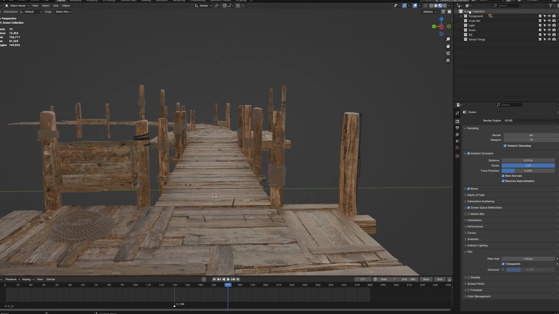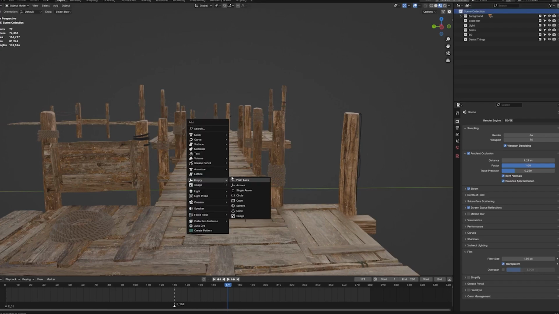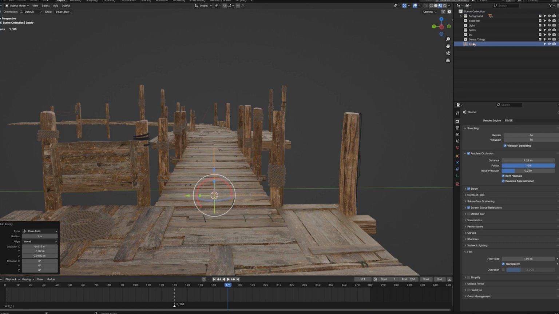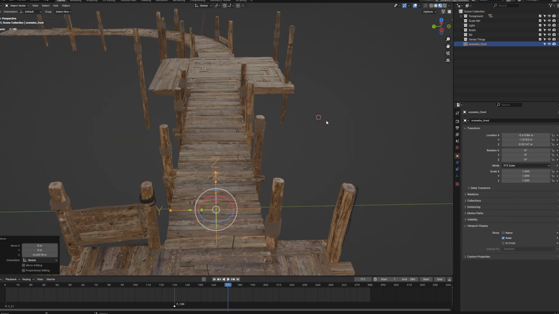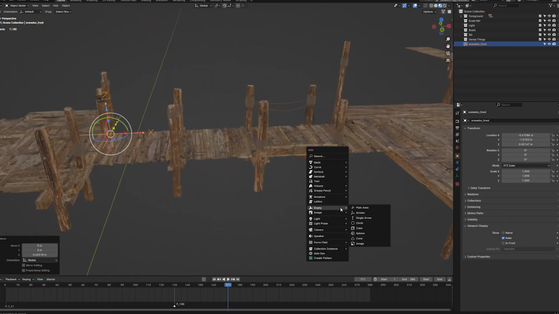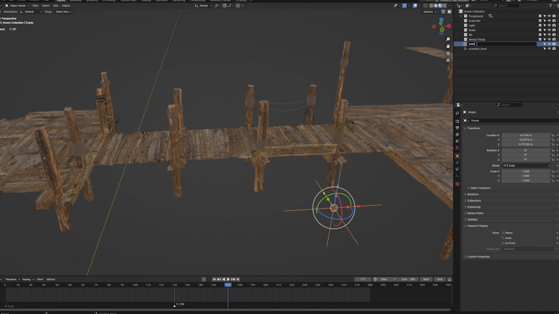And we're doing that by creating an empty object. And pretty important for the app, we need to name this correctly. So you always need to name your empties scene log for location, and then underscore, and then give it a name. In this case, we want to call this front. And our second empty, which we will place on the side, we will name this scene log underscore side. And you will see later on why this is important.